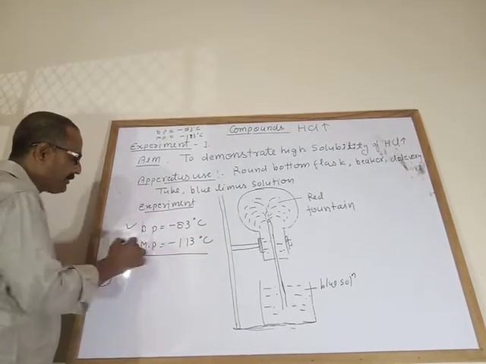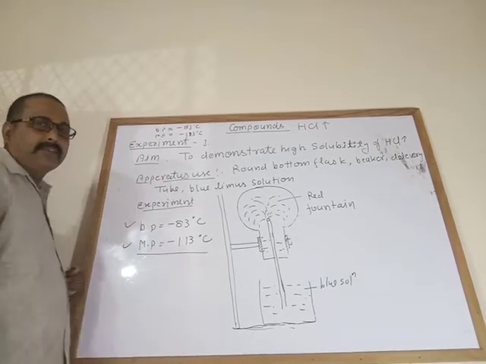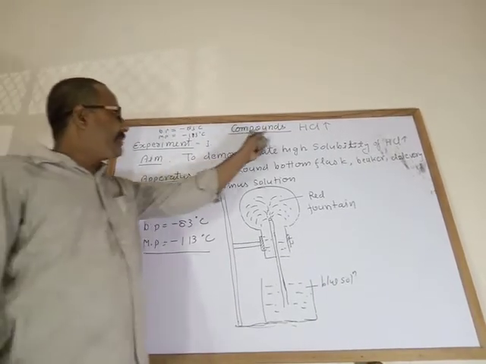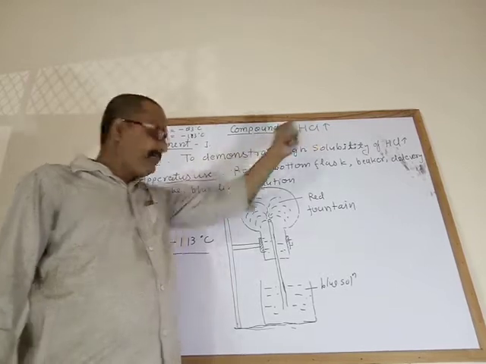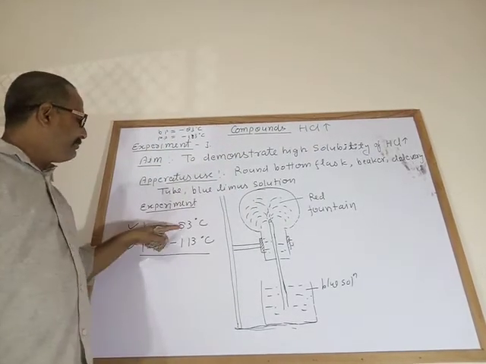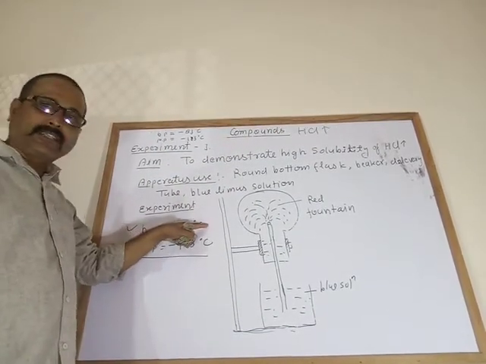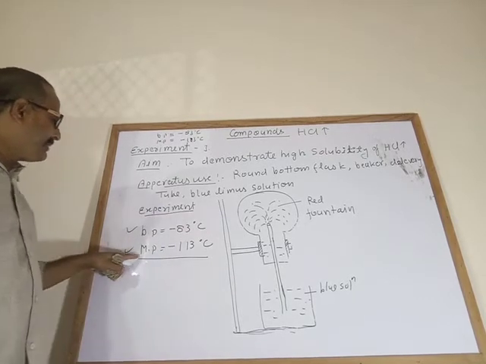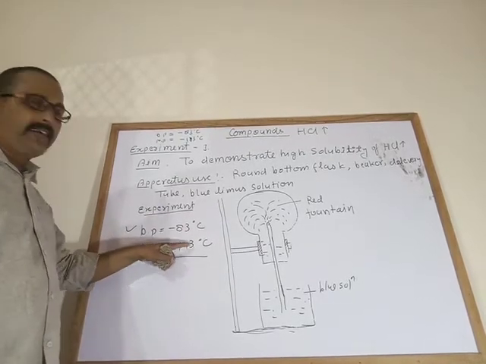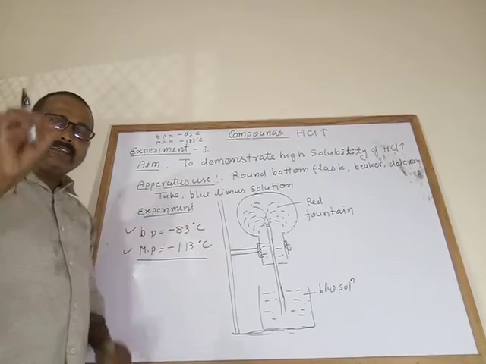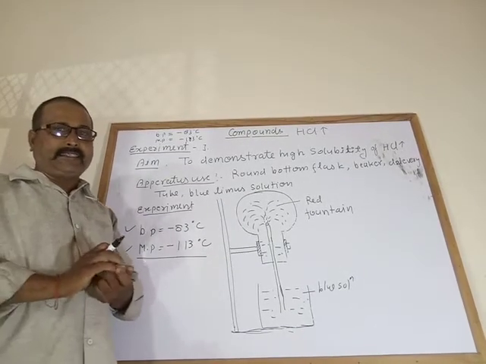This is the boiling point and this is the melting point of hydrogen chloride gas.